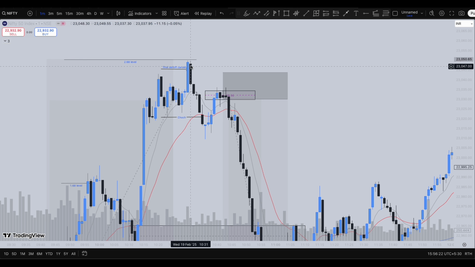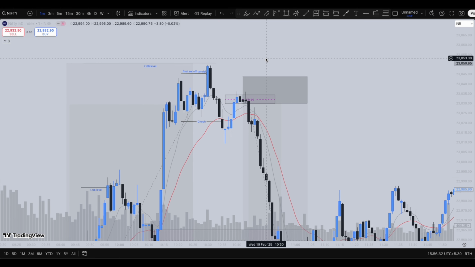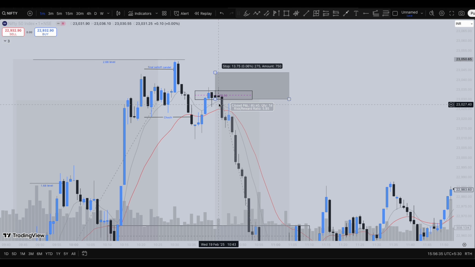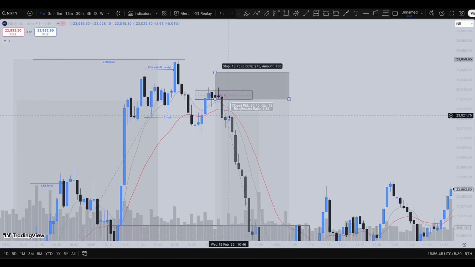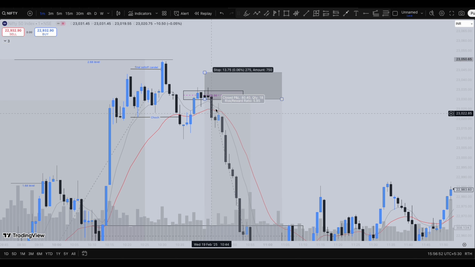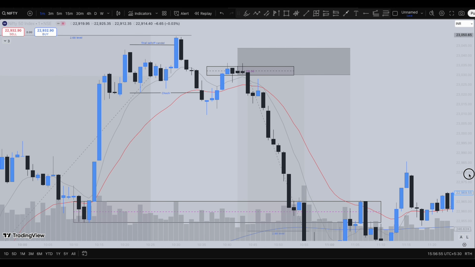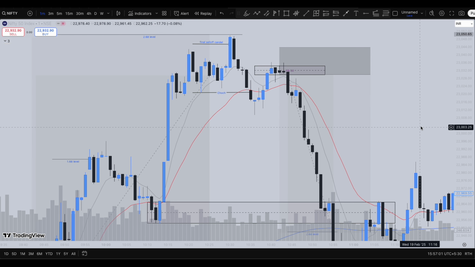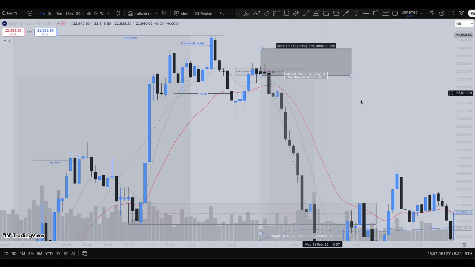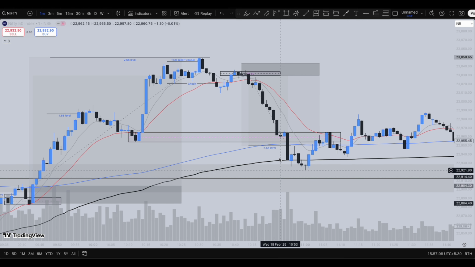The market after this final sell-off candle broke towards the downside with fair value gaps, forming chalk as well. And the market again retraced back, took rejection from this zone, and again headed towards the downside. You can see this candle, guys, broke both the 9 as well as the 21 moving average towards the downside. After this, the market showed some kind of bullish candle over here, showing some bullishness. But here you can see the price rejected from the 9 as well as the 21 moving average, guys. This candle is the perfect candle where you could have entered a short position, keeping your stop loss just above that candle itself. And you can see how the market rallied all the way till here, guys.